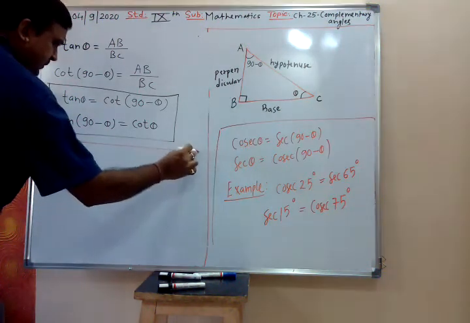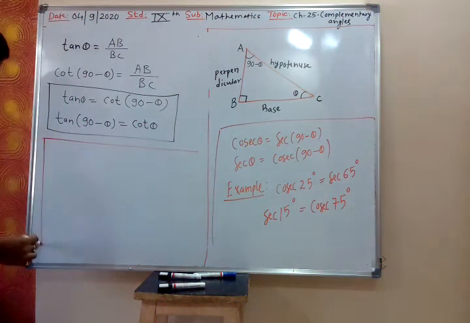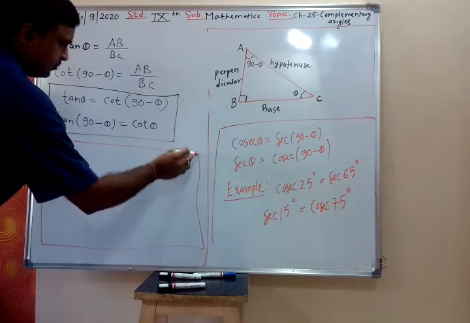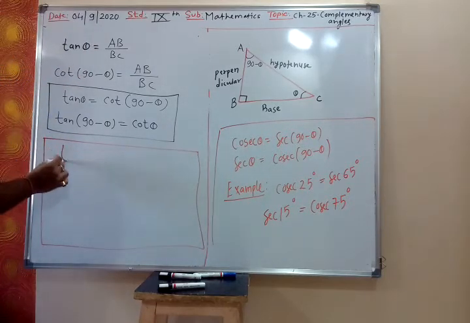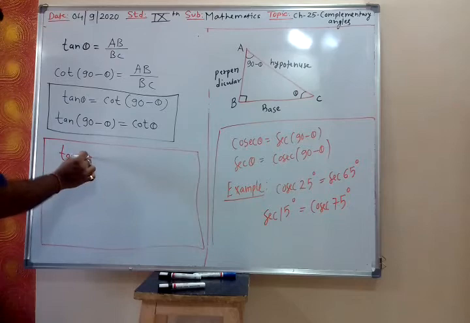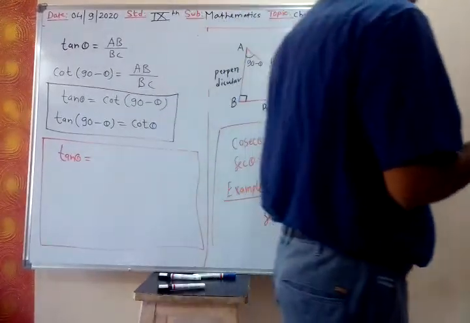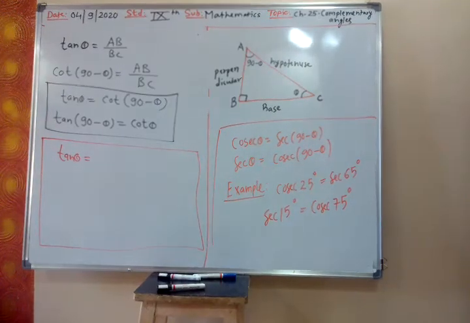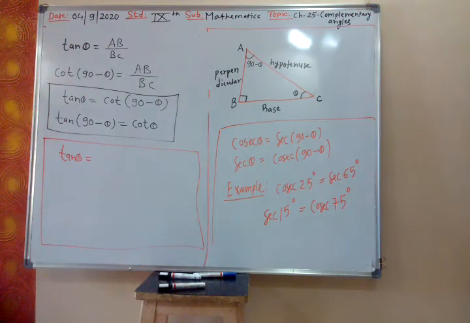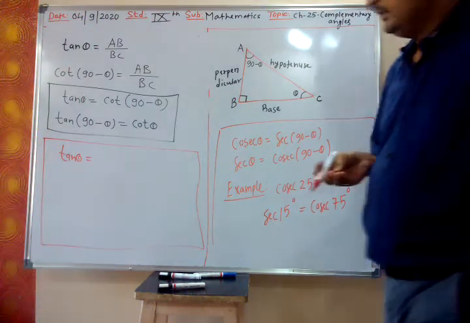So have you understood that complementary angle relation we have to find? So let us take tan theta, how do we say? We say Radhe Krishna, so you will say cos sine. Somebody will say sec cosec, you will say Ram Sita.